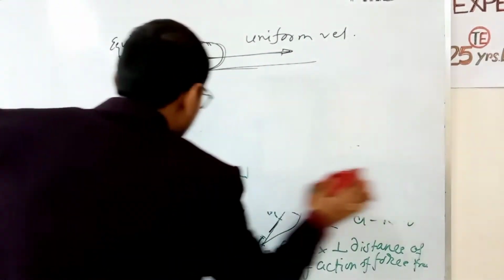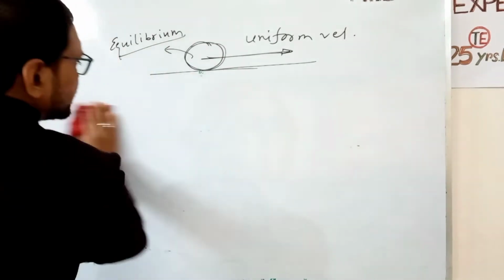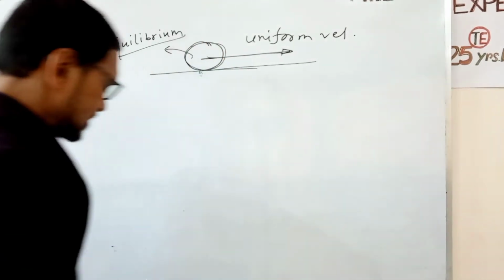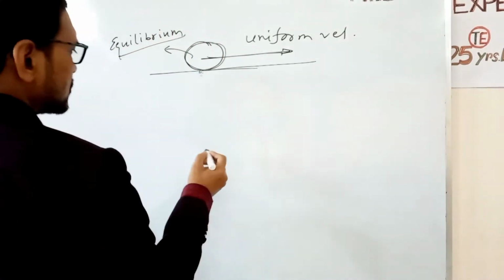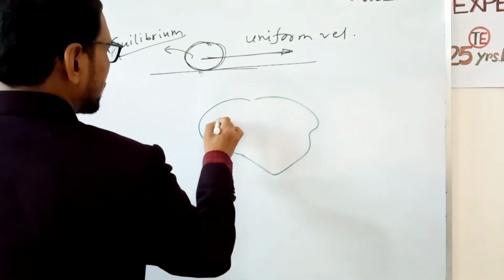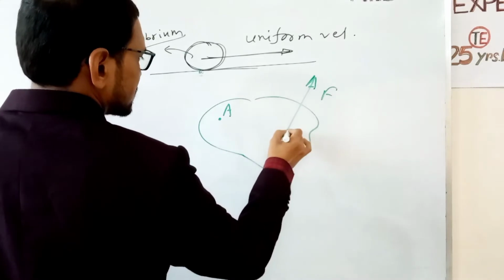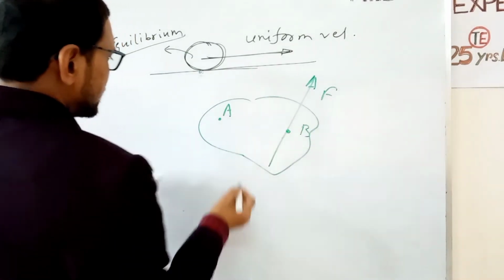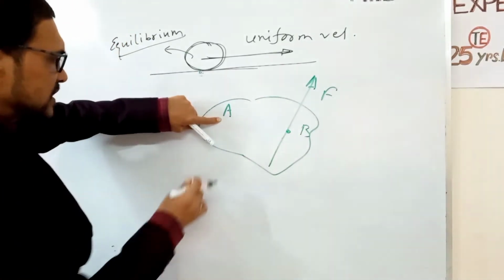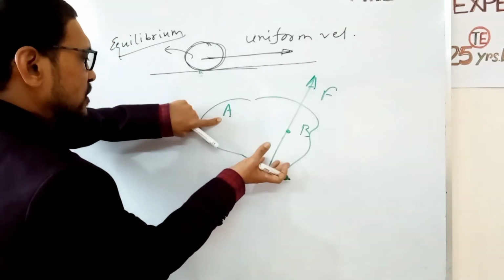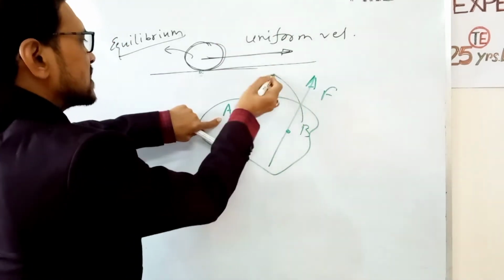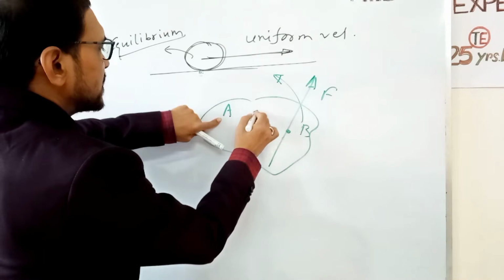Now moment of force has a direction. Suppose this is a body and the body is hinged at that point. If a force acts in this direction through this point, and the body can rotate in this way, that is anti-clockwise direction, then we take moment as positive.